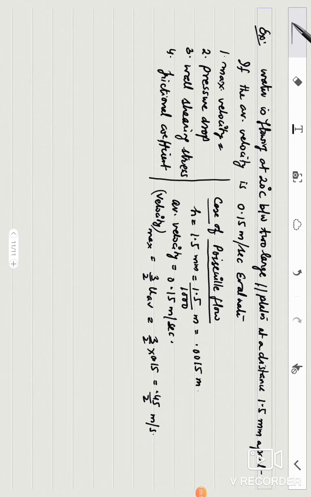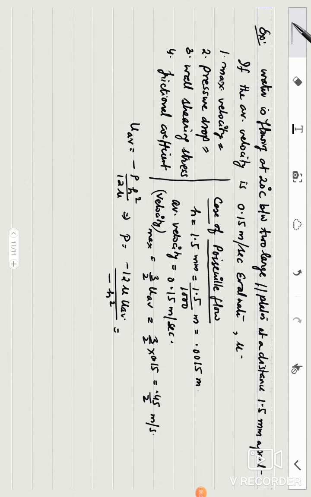Now we know that you may also find pressure drop with the help of u average. There is a formula that u average is equal to minus p h square upon 12 mu. So what is your pressure? Pressure is equal to minus 12 mu u average upon h square. You just put the values. In this case, viscosity is also given.